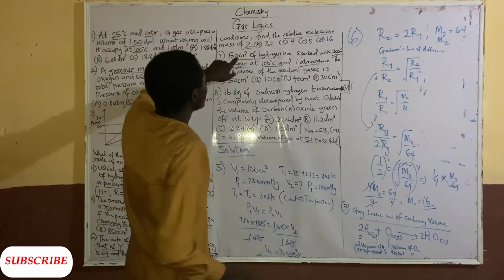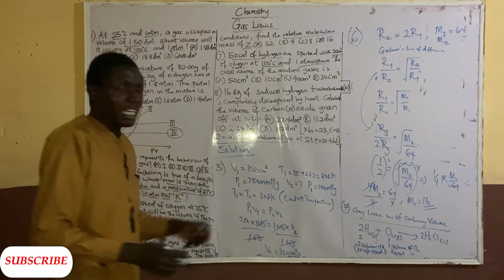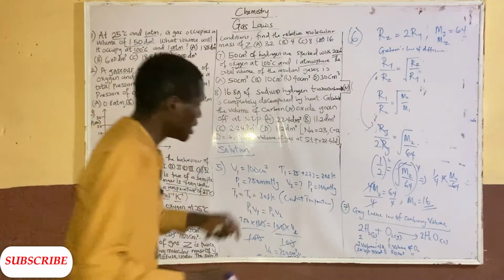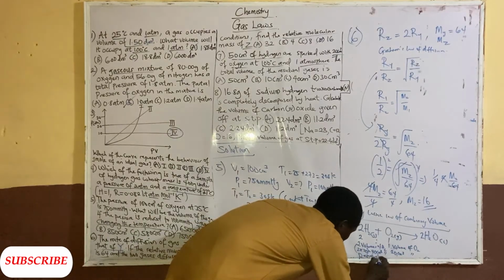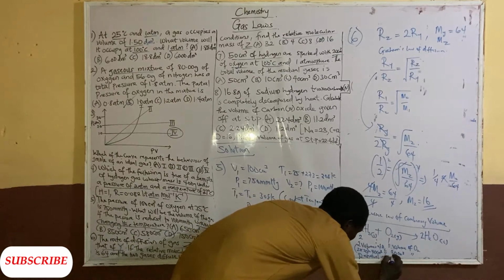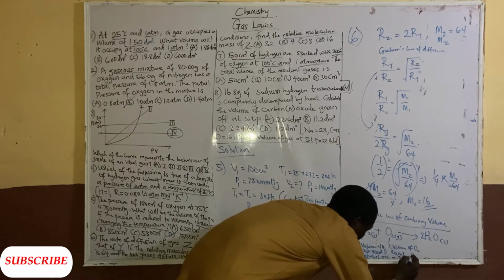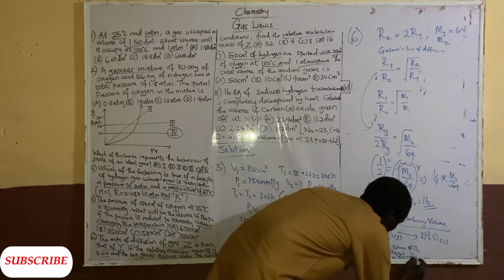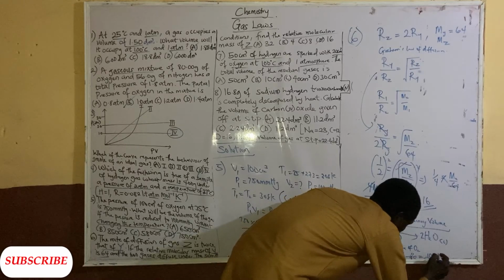Now, 50 centimeter cube of hydrogen was supplied, meaning that excess hydrogen was supplied. So the residual gas, which is the gas that will be left behind, will be all hydrogen, which is provided in excess. So which is 50 minus 40, which is equal to 10 centimeter cube.